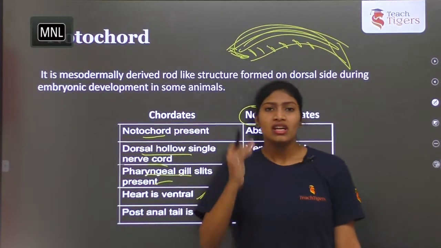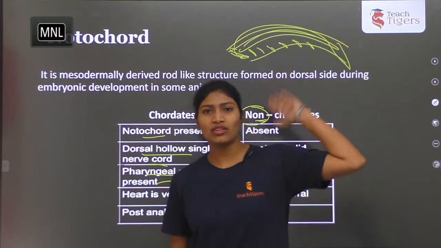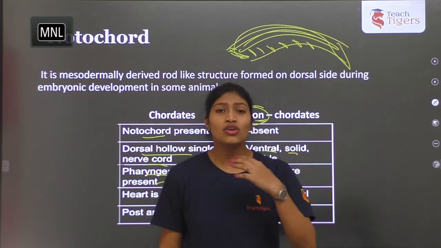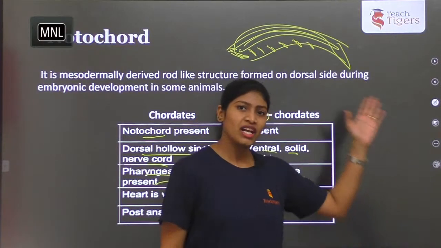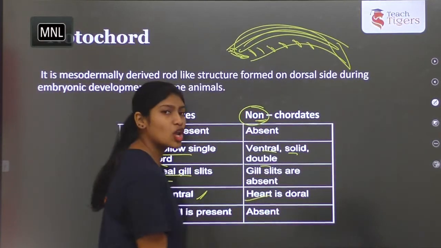Heart is ventral. Where is the heart present? This side or this side? It's in the ventral place, right? So ventral heart, chordates. Dorsal heart, non-chordates.